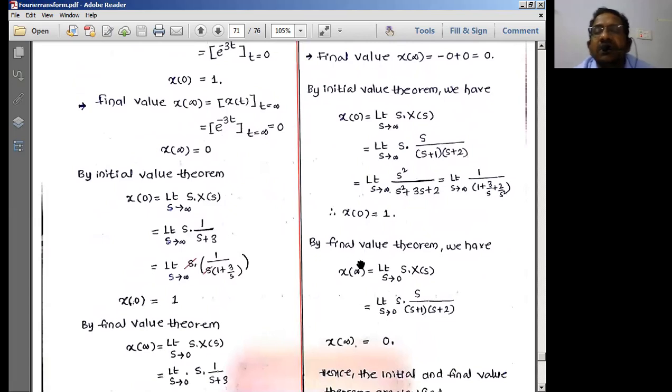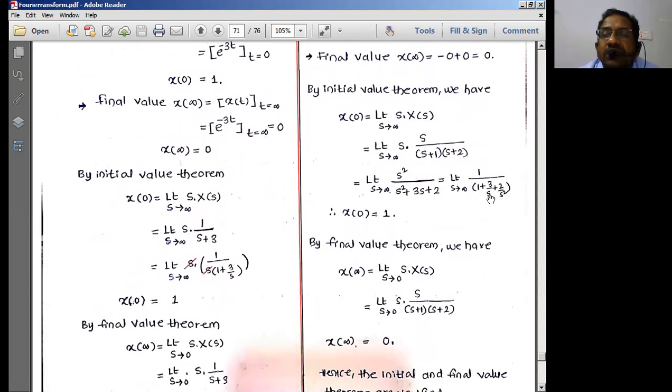Let us substitute the same values here. Initial value theorem, we have what? S of X of 0 is equal to limit s tends to infinity, s into X of s. Then when I multiply these two, s square by all this factor, I'll be having s square if I take common. So s square will get cancelled. So I am left with 1 plus 3 by s plus 2 by s square, as s tends to infinity.